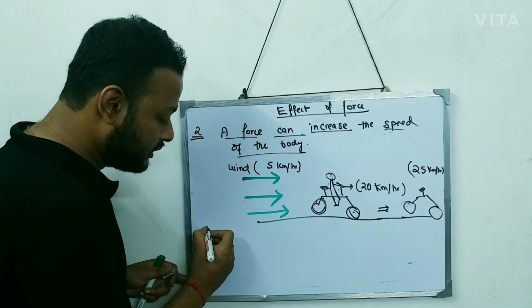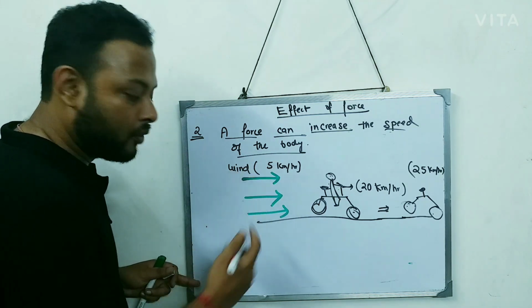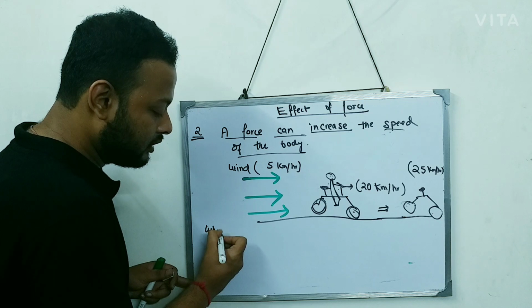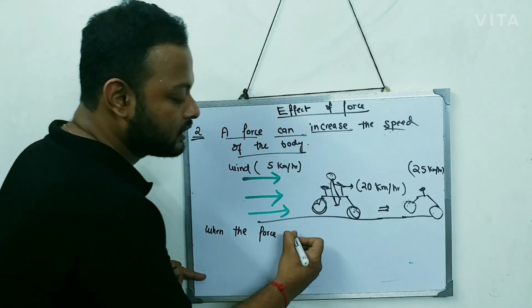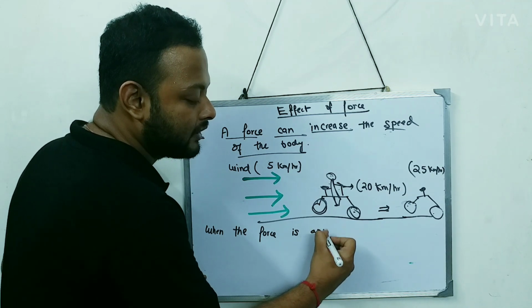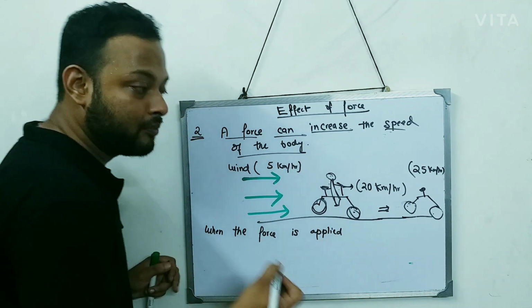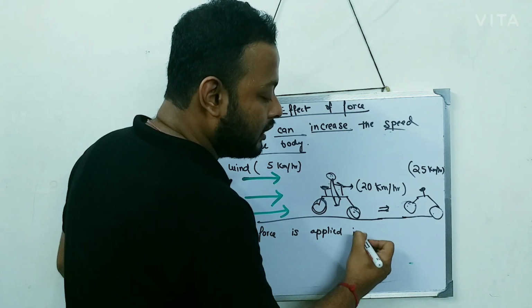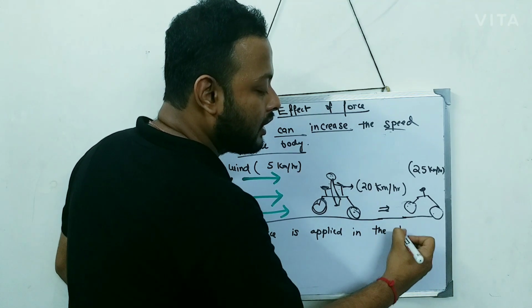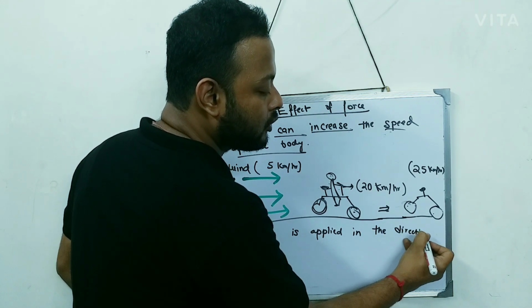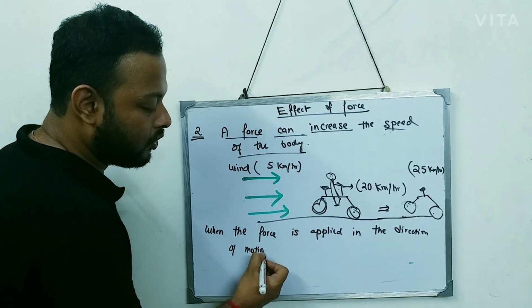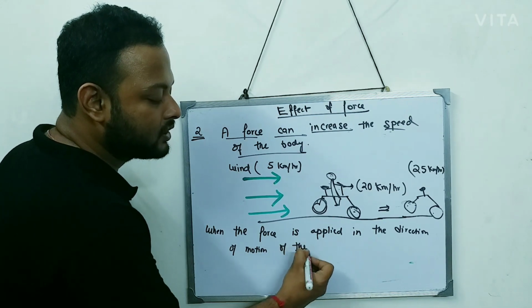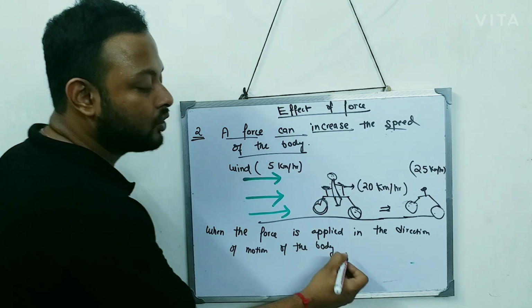A force can increase the speed of the body when the force is applied in the direction of motion of the body.